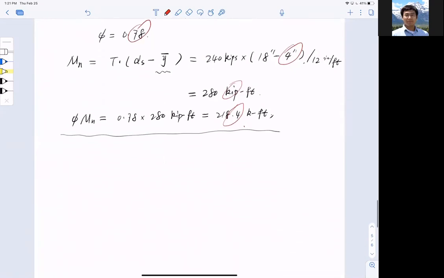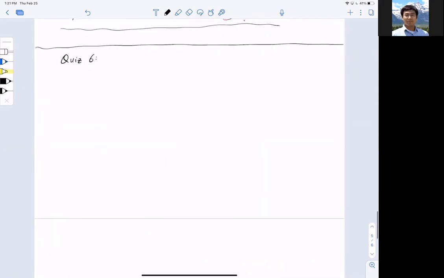Before I go, I just want to leave you a quick quiz. This is quiz number 6. Like I said, today is fairly light, but I still want to talk about this. If you now know how to calculate an irregular section with a hole in it that is not covered by the compressive zone, I want you to take a look at these two examples.